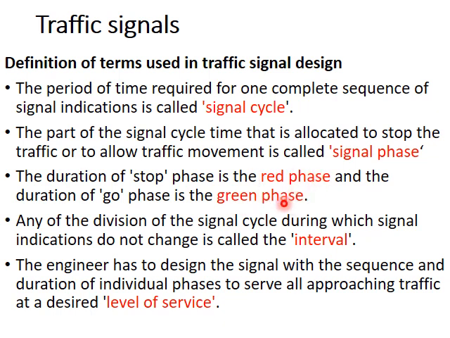So one phase means some vehicles will stop and some vehicles will go. So the road where the vehicles are stopping will be called red phase. The road where the vehicles will be going is called the green phase. So at the same phase, one road will be having red phase, another road will be having green phase at an intersection, and the total time of green phases for all the roads, or total red phases for all the roads, will be called a signal cycle. And interval is the time during which the signal indications do not change.